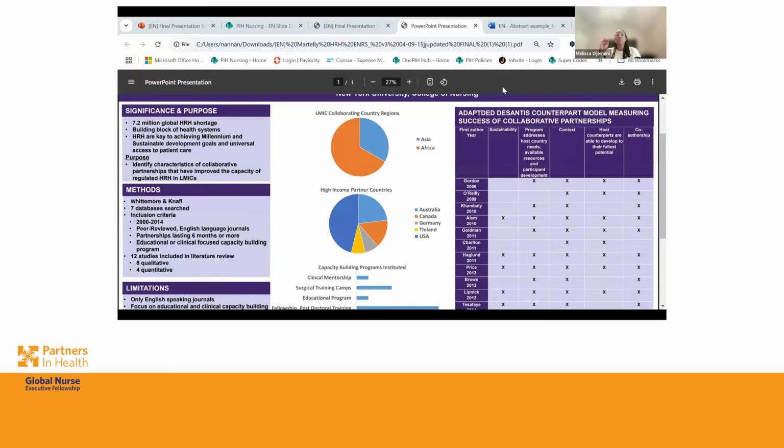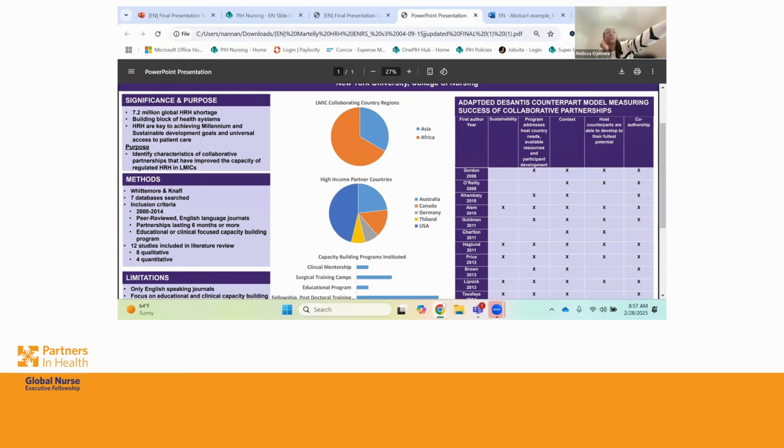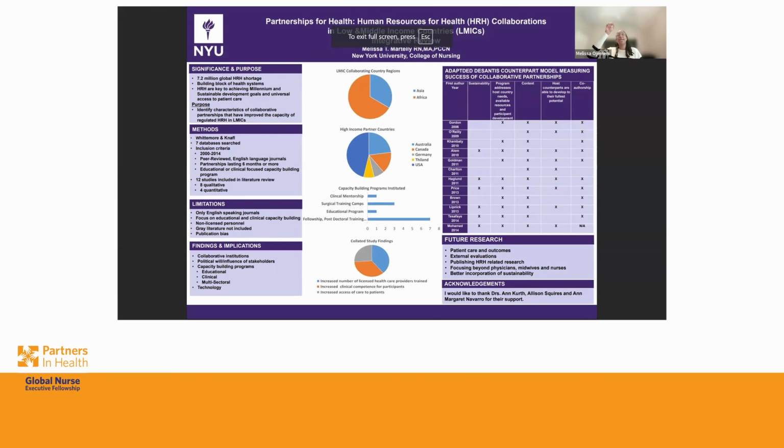So what you can do in that case is have a small box. I don't have references here, but where you see it says 7.2 million global HRH shortage, you could put a little superscript at the top. And then somewhere at the bottom, have a small reference tab that has that number one and what that reference is, very small. Does that make sense?